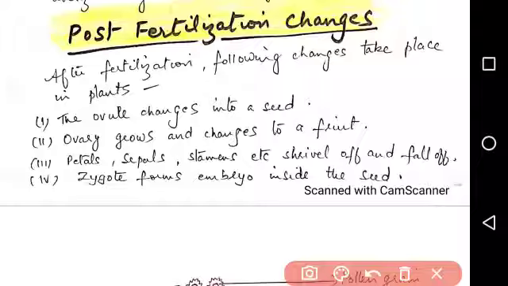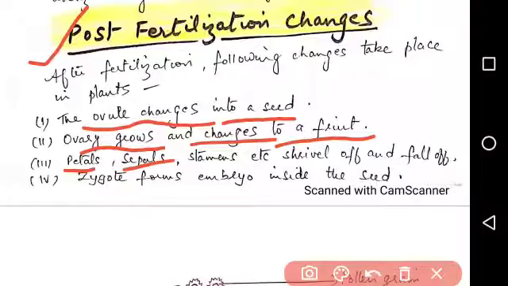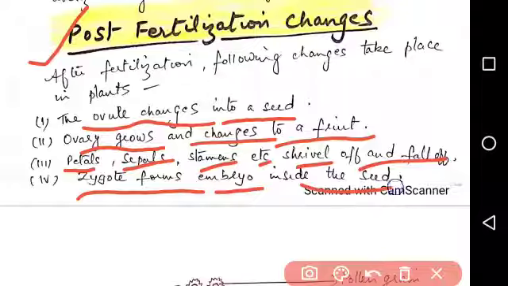After fertilization, what are the changes which take place inside the plant? These are called post fertilization changes. First, the ovule changes into a seed. The ovary grows and changes into a fruit. The petals, sepals, stamens, etc. shrivel off and fall off. The zygote forms the embryo inside the seed.